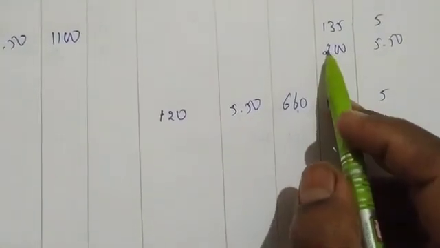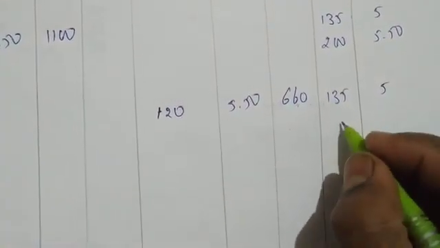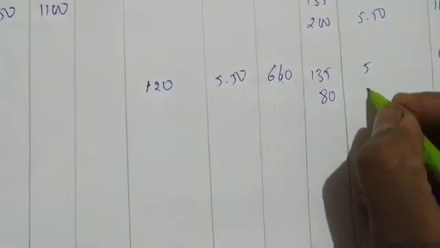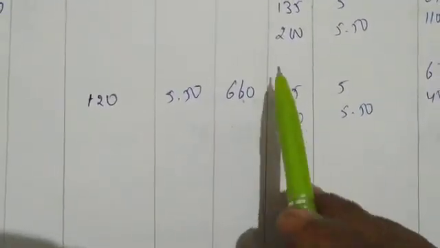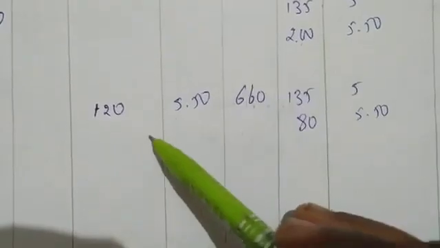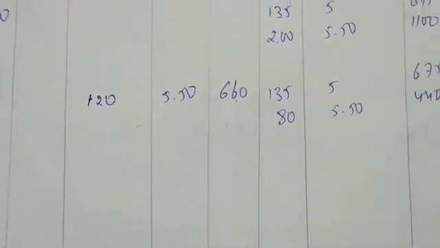Next, how much is left over? From 200 we issued 120, so what is left over is 80 at 5.50. 80 into 5.50 is 440. So first we write balance 135 at 5, then 5.50 with 200 minus 120. It is balance 5.50, 440.